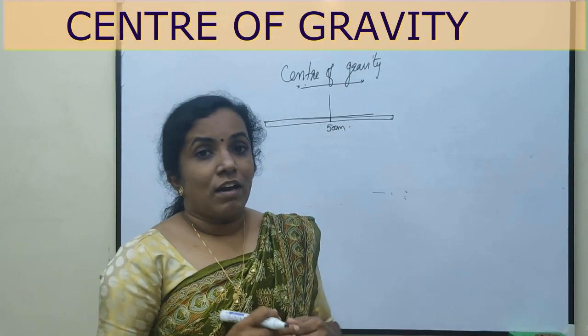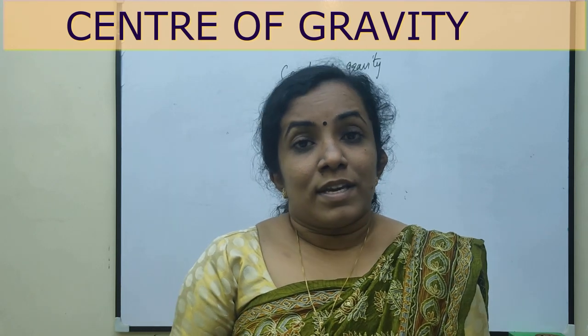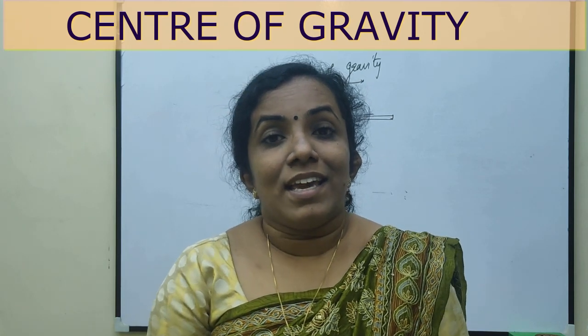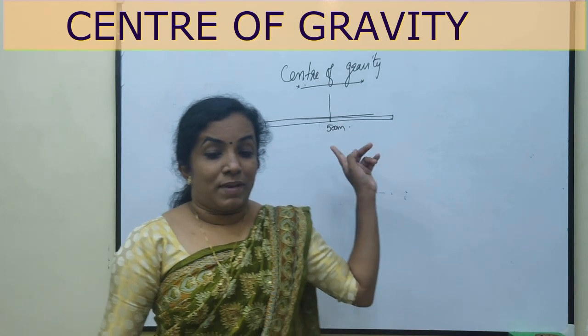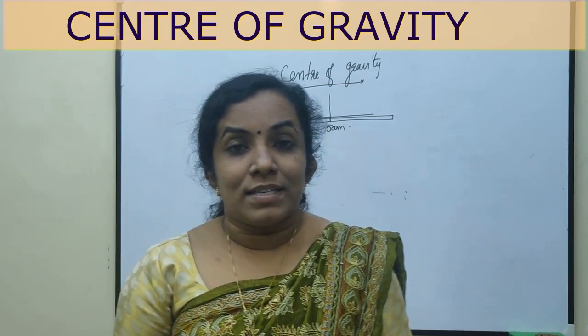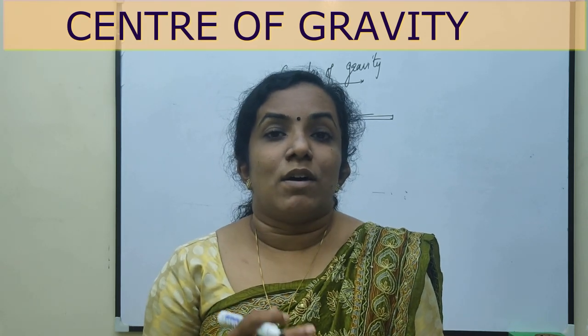If we give a force in the middle, we can balance it. It is not possible to balance it by giving a force at any other point. So this point is special since we are able to balance the body, and this point is called the center of gravity.